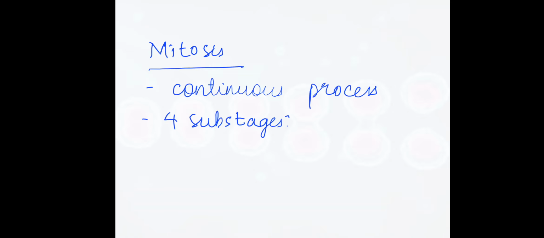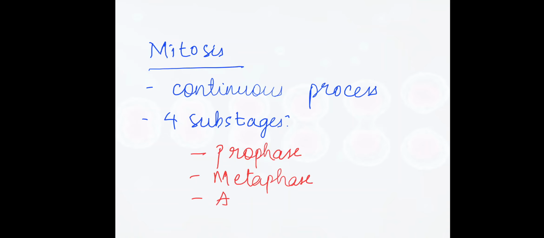Coming to mitosis context. Mitosis is a continuous process, and the M phase of mitosis is conventionally divided into four sub-stages, which are very important. That is prophase, metaphase, anaphase and telophase.